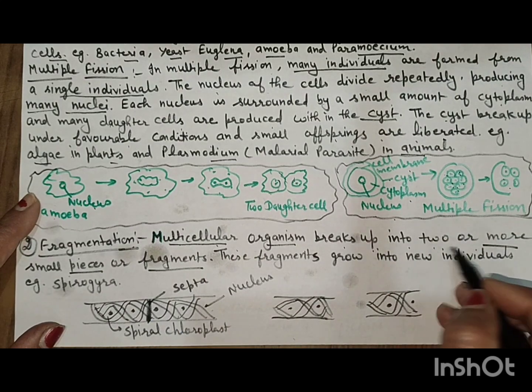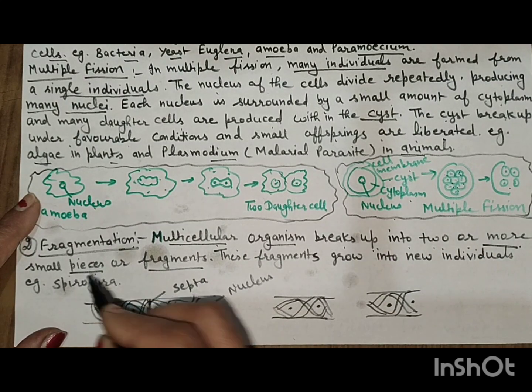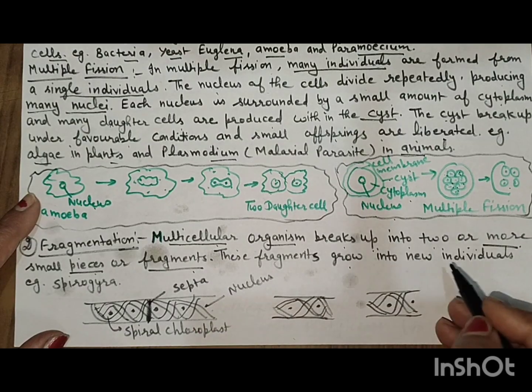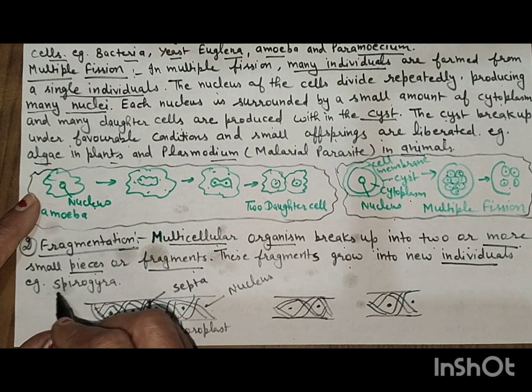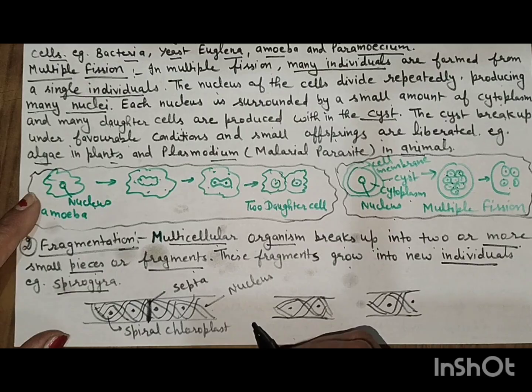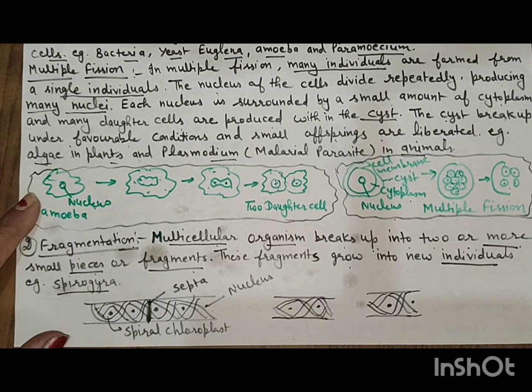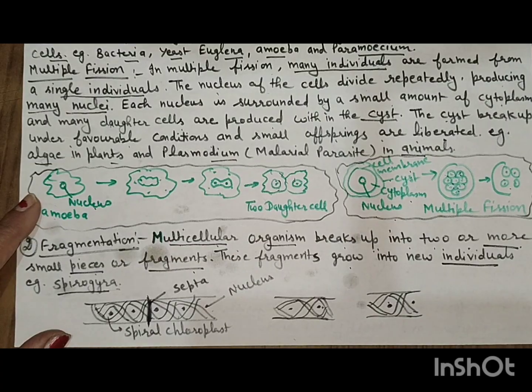Multicellular organisms break up into two or more small pieces or fragments. These fragments grow into new individuals. You can take the example of Spirogyra. Spirogyra is a type of algae. When this algae breaks from any place, two new organisms are formed.